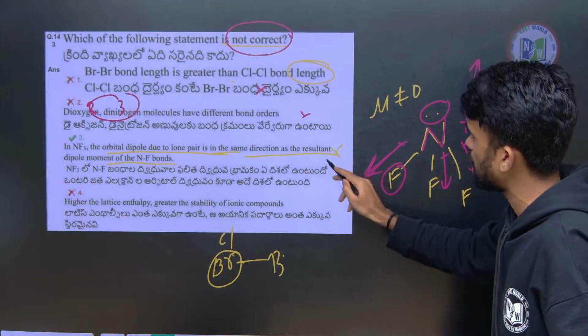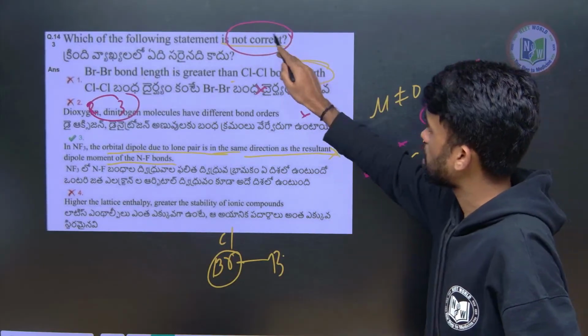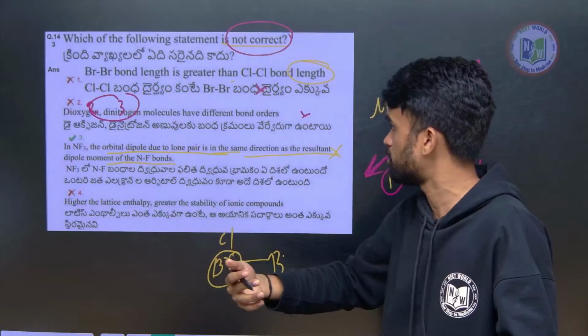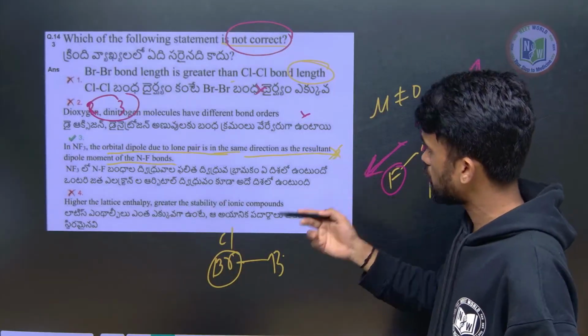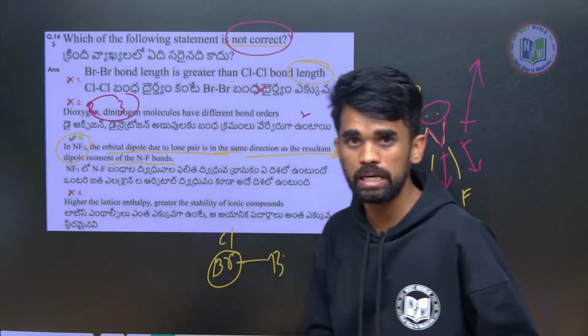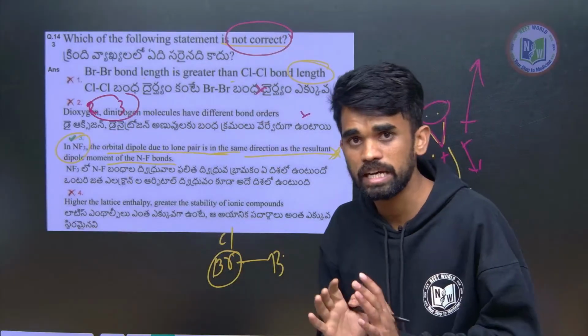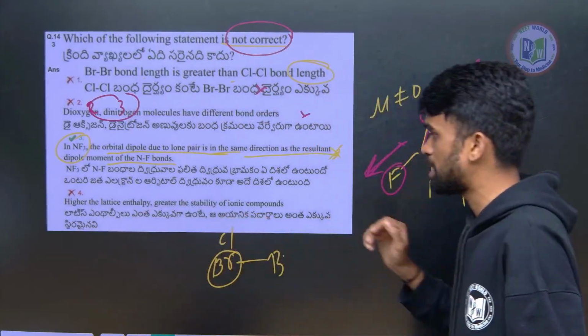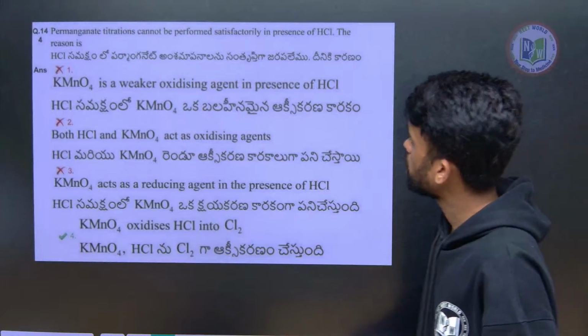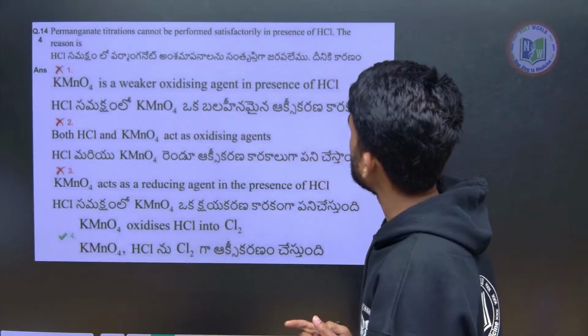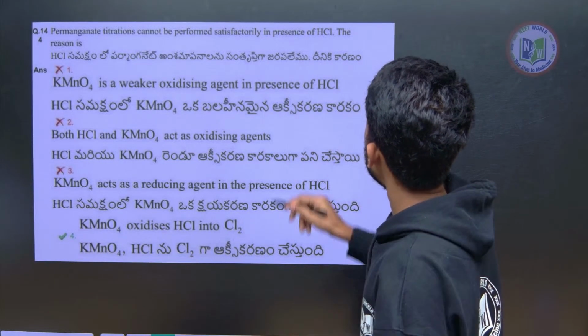So this is an incorrect statement. They are asking which is the incorrect statement, not the correct statement. So the incorrect statement is the third one only. The remaining ones are correct statements. Higher the lattice enthalpy, greater is the stability. That is correct. KMnO4 permanganate titrations cannot be performed in presence of HCl.